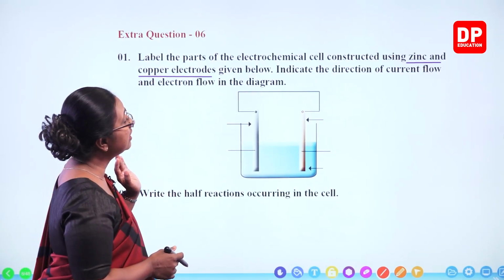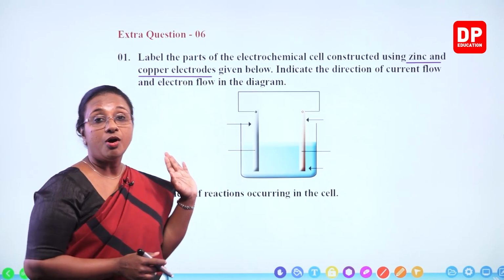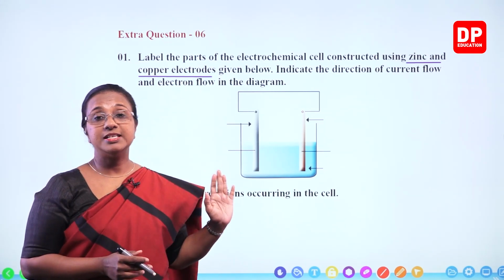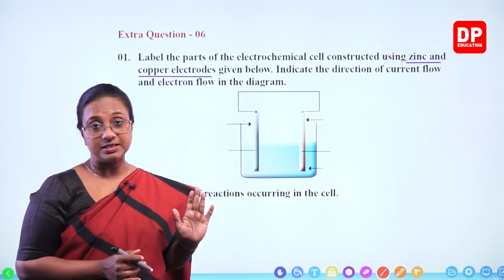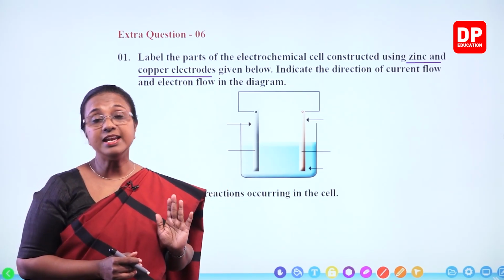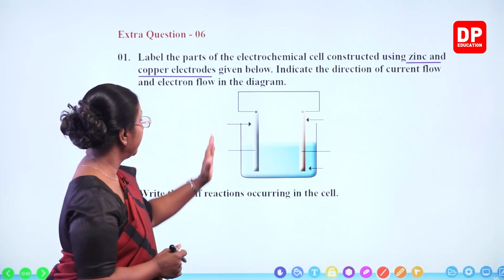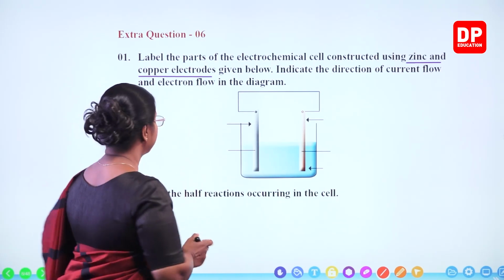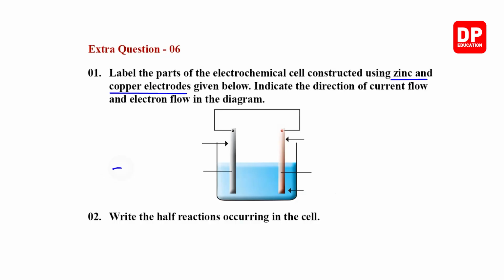So when you are given zinc and copper, first you have to consider the reactivity of the metals. Which is more reactive? Zinc is more reactive than copper. So zinc has to be on this side, the left side. So this is the zinc strip. Then on this side, we will have the copper strip.